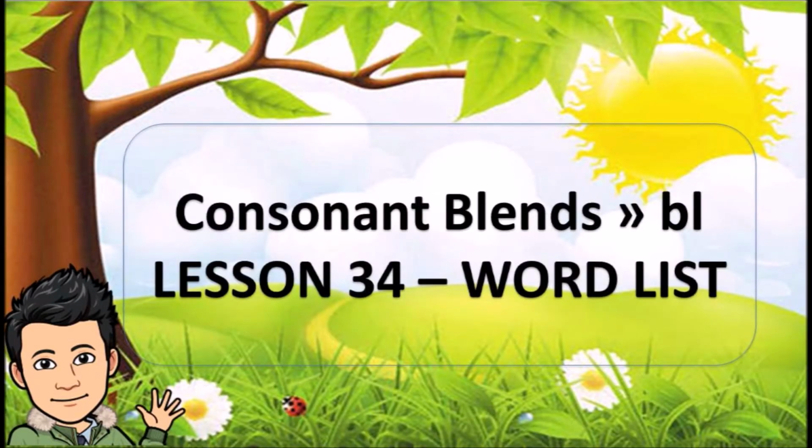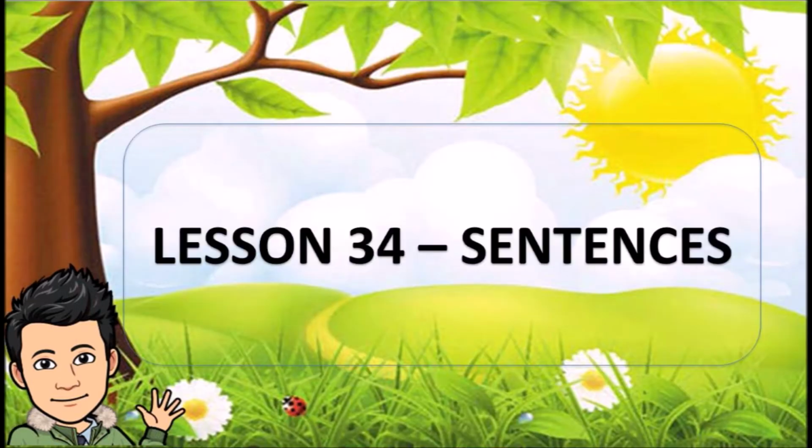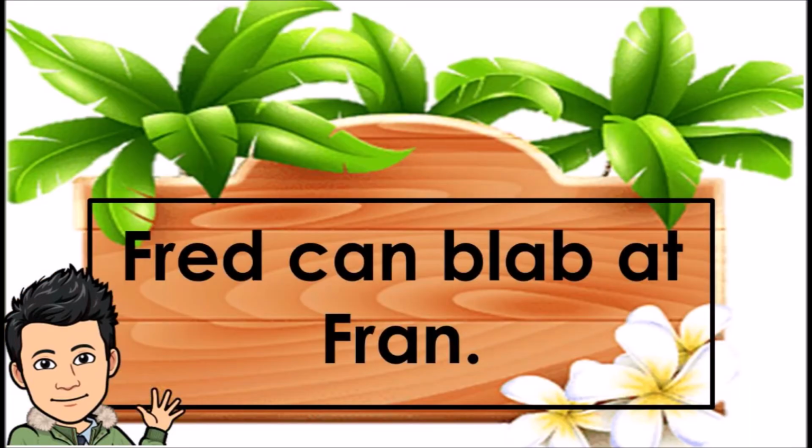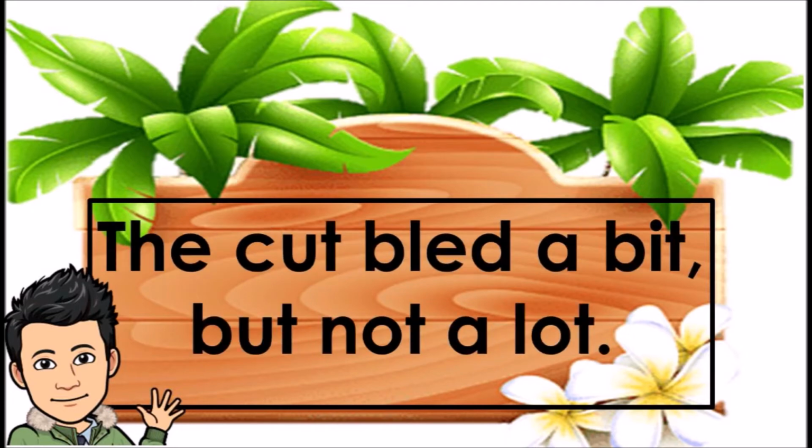Consonant blends BL. Lesson 34, word list. Blab, blam, bled, blip, blob, blot. Lesson 34, sentences. Fred can blab at Fran. Brad got a cut in the skin. The cut bled a bit, but not a lot.